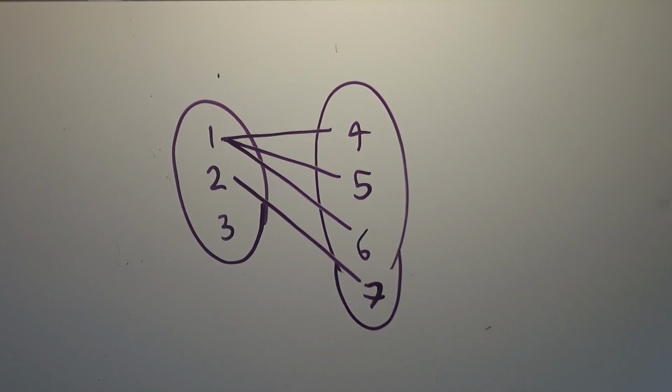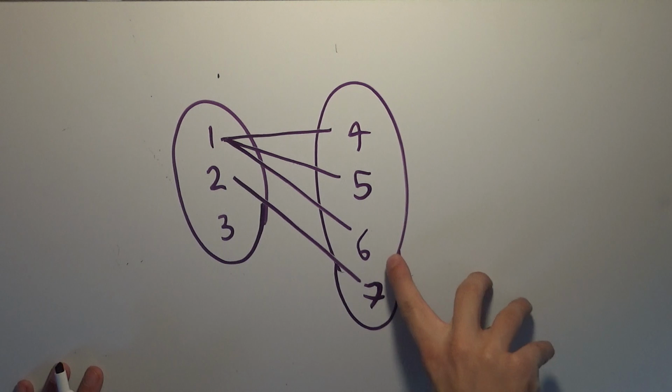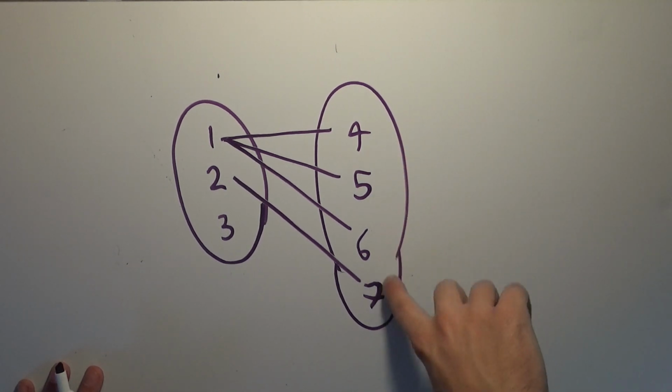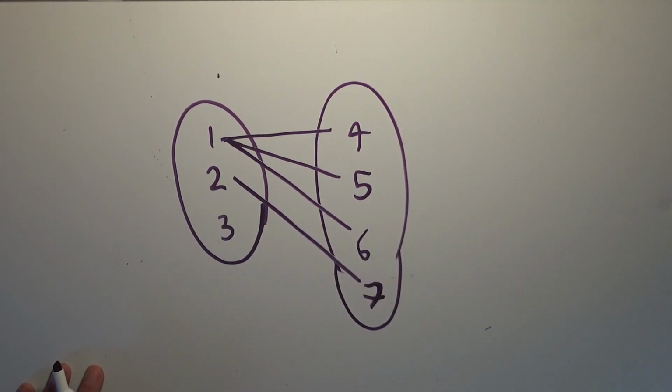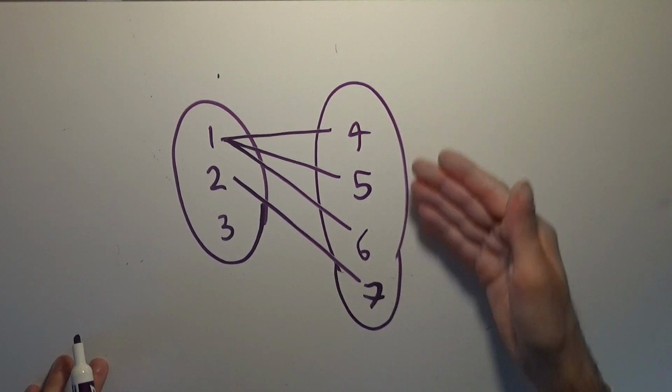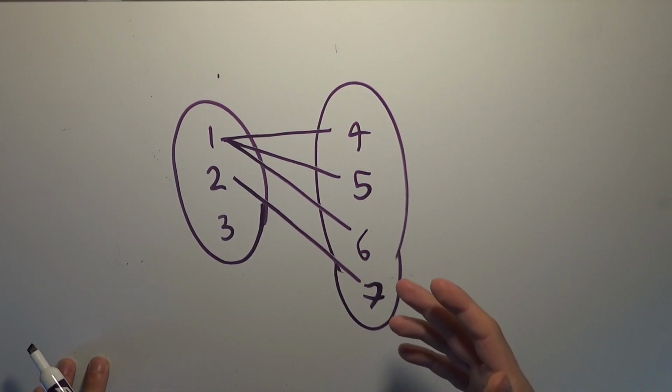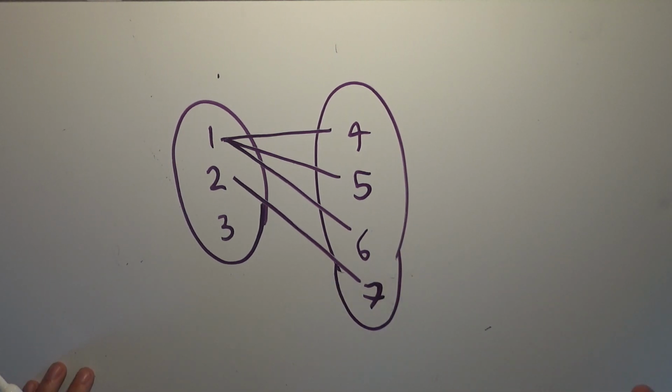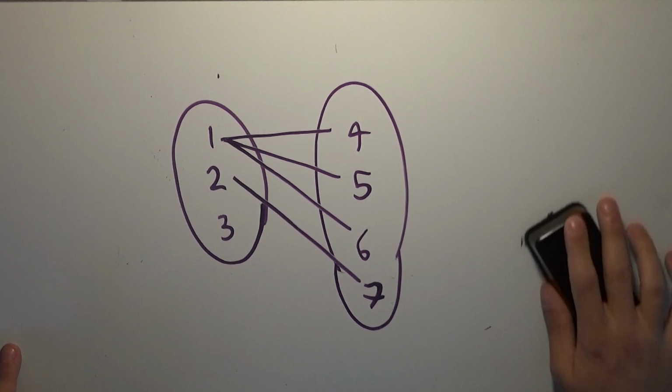Somehow the definition eluded me, and I, for some reason, gave this as an example of an injection. It's technically an injection in the sense that all of these things are hit by some element of the domain, but one element of the domain is hitting 3 different elements of the codomain, or image, or whatever it's called. And so this isn't even a function, and so this was kind of a stupid example to give because it's not even an appropriate example.